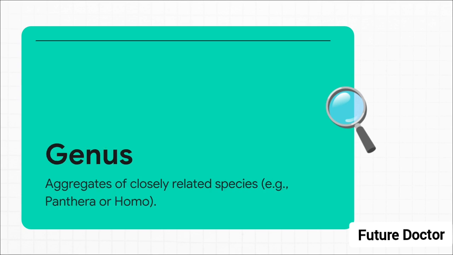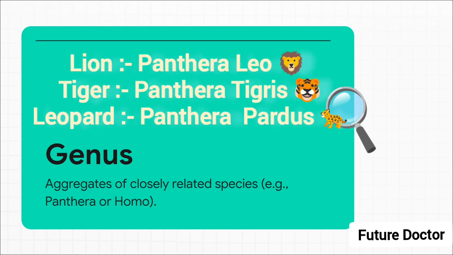The next step is the genus. A genus is simply an aggregate of closely related species. Think of it like a tight-knit family unit. The lion is Panthera leo, the tiger is Panthera tigris, and the leopard is Panthera pardus. They are absolutely different species, but they share so many features that they get bundled together into the single genus Panthera. And for us humans, our genus is Homo.